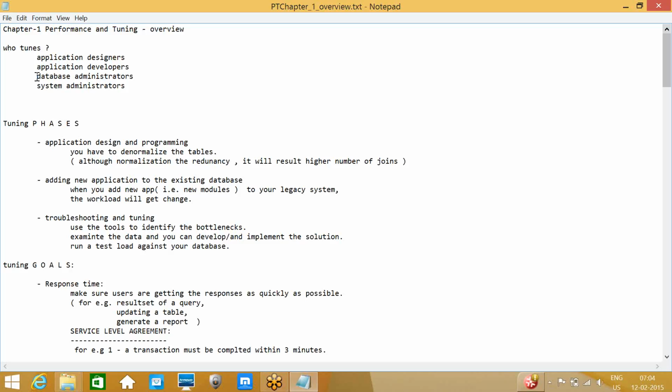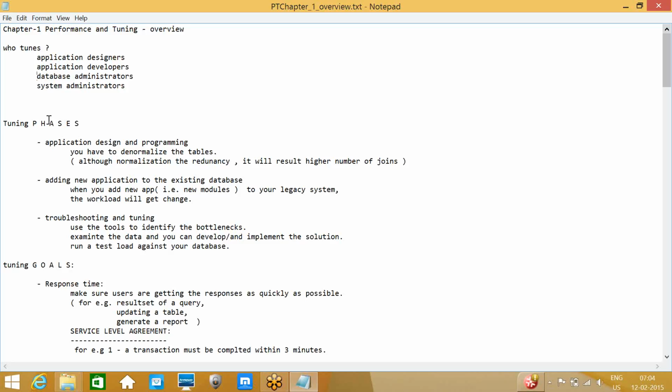We check the top 10 queries based on elapsed time, CPU and so on. If any complex query is running more than 10 or 20 minutes, we need to check the query, think about what we can do, and sit with the developers to fix the queries. This is the administrator task, like taking care of the P file and so on.